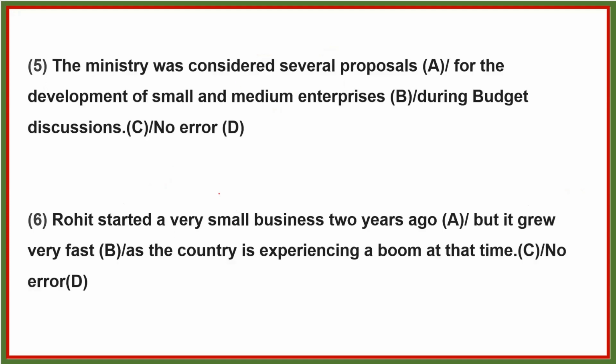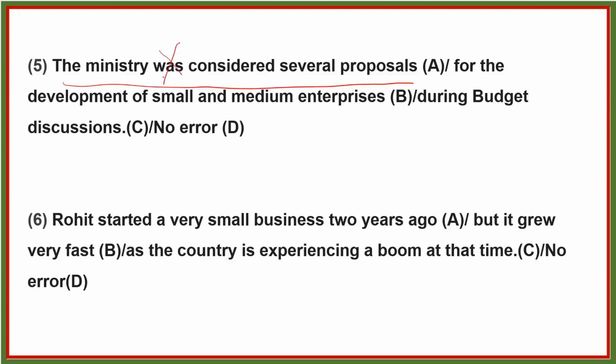Now see the fifth question. The ministry was considered several proposals for the development of small and medium enterprises during budget discussions. If you carefully observe part A, the error is this one. Was is not required.